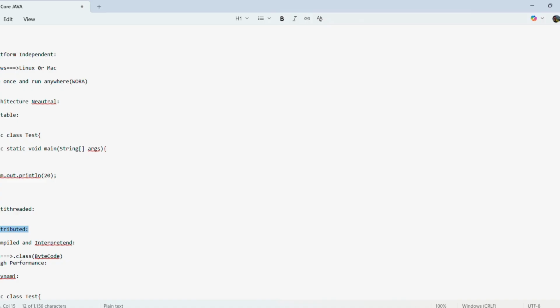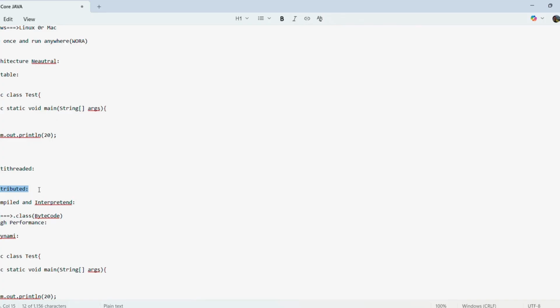I have written the program in one machine and I have shared it to the other 3 machines. Here the presentation logic is taken care of by one machine, business logic by one machine, and database logic by one machine. So that's why Java is a distributed programming language.